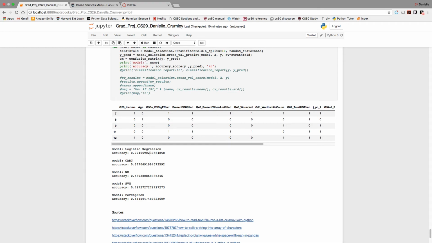I think one of the main setbacks is there was a lot of missing data, and I was filling it in with the most common response, and that's very limiting to your ability to separate the data. But I couldn't delete it all, because then I would be deleting half the data set. So yeah, that was my project. Thank you very much.